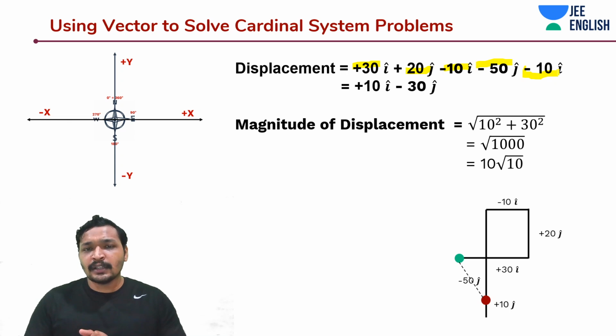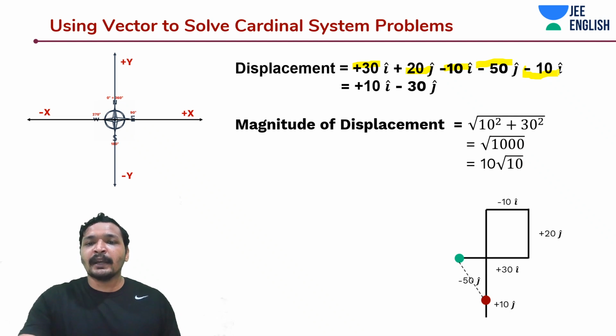You must have understood the significance of vectors by now. So I simply do 30 i cap plus 20 j cap minus 10 i cap minus 50 j cap minus 10 i cap. 30 i cap minus 10 i cap is 20, minus again 10 is 10. So it's plus 10 i cap minus 30 j cap.